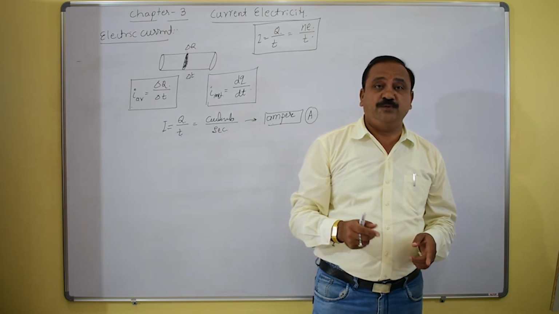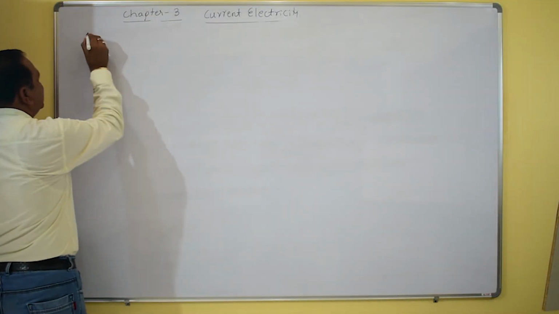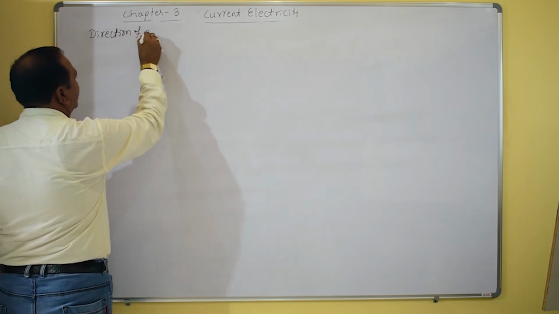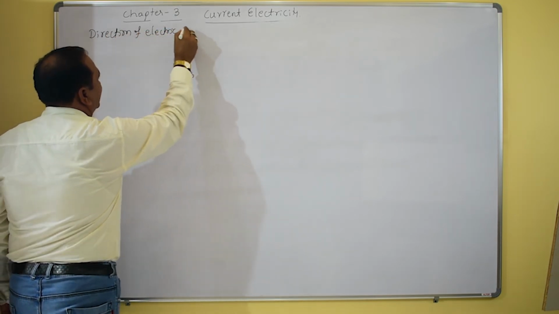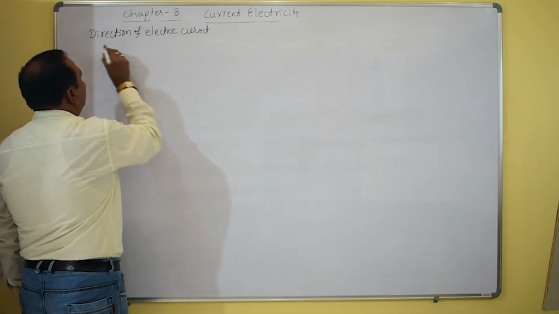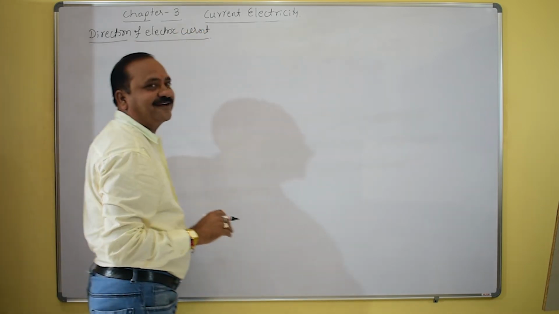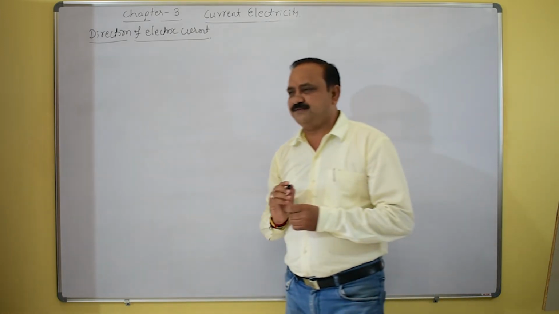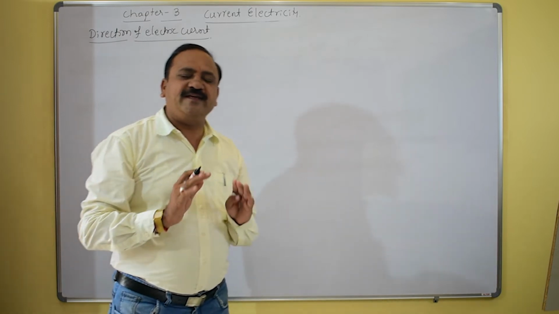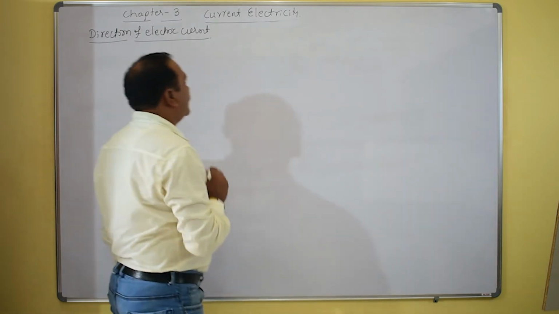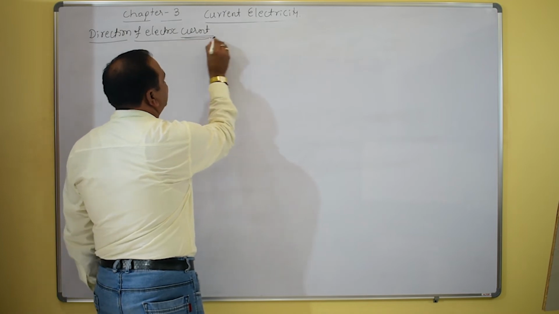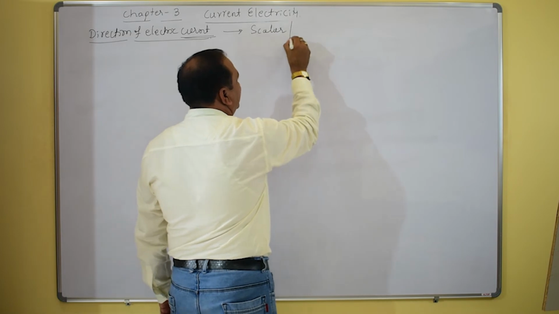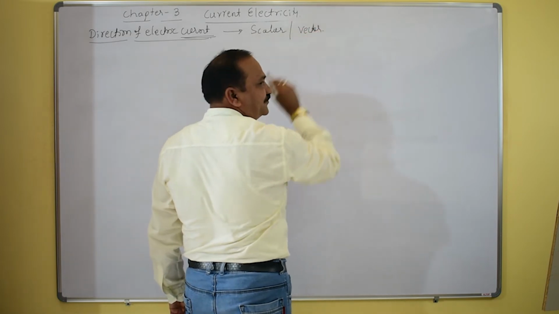The direction of electric current: whether it is a scalar or vector quantity, which one is correct?